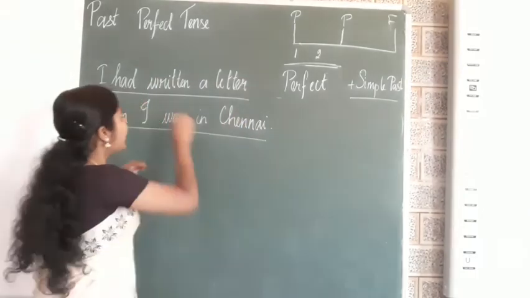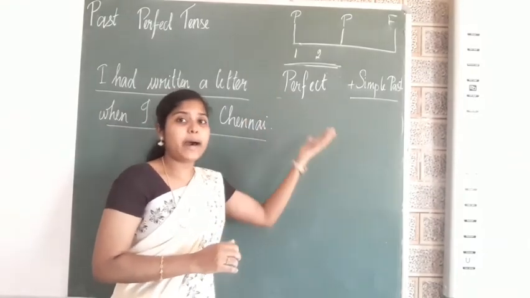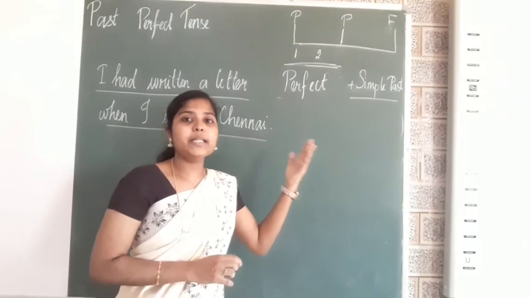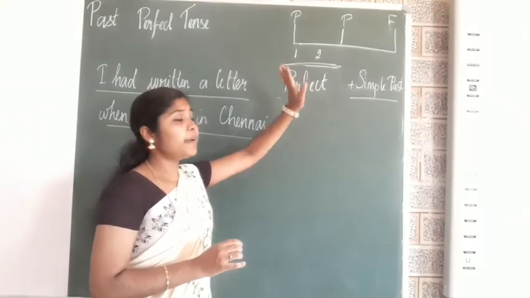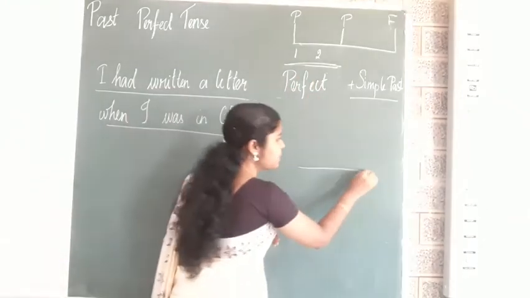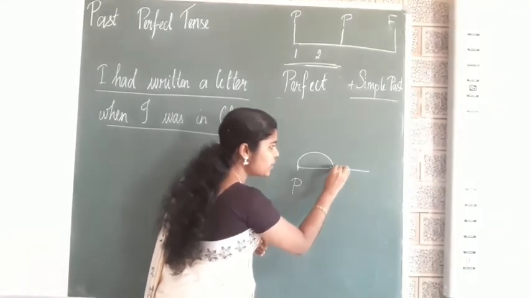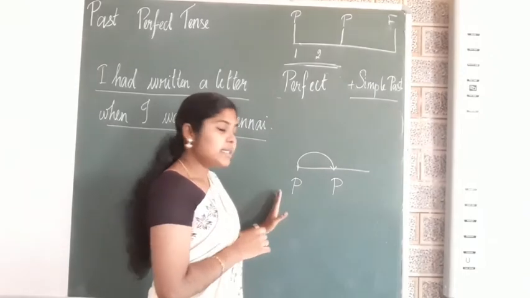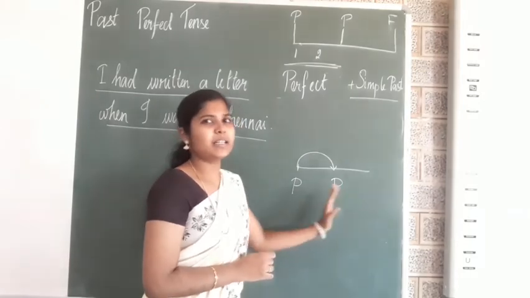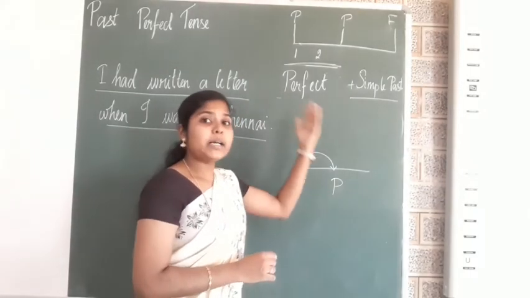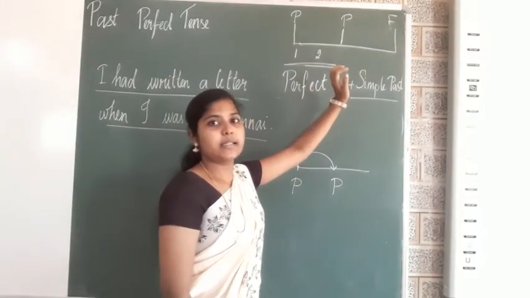Am I right? I had written a letter. I had written in the past. It was a past completed activity which has no relationship with the present. In the present perfect tense, we have seen that the past sentence or the past activity has its connection with the present. Am I right? Past activity has its connection with the present, the action which just completed. But here, in past perfect tense, there is no connection between the past tense and the present tense.